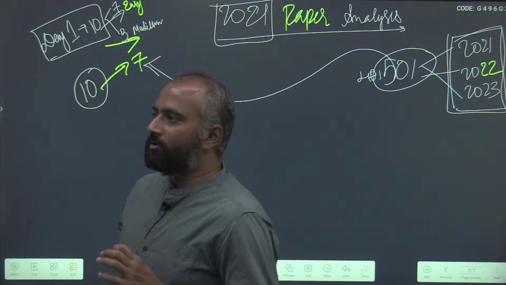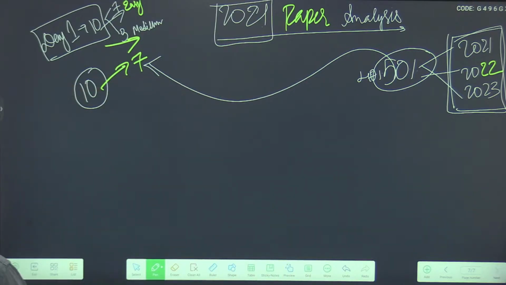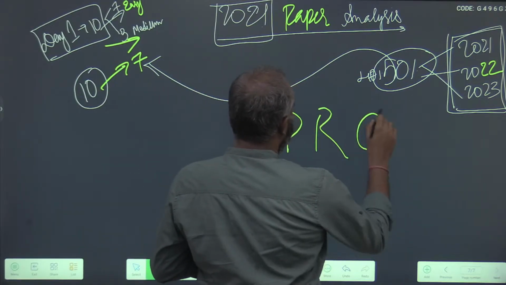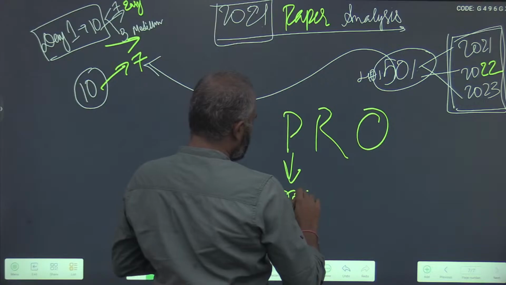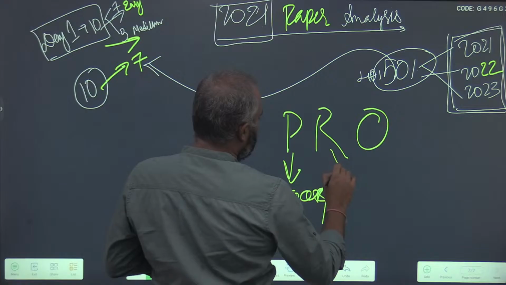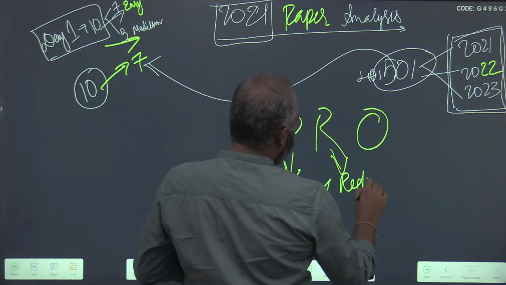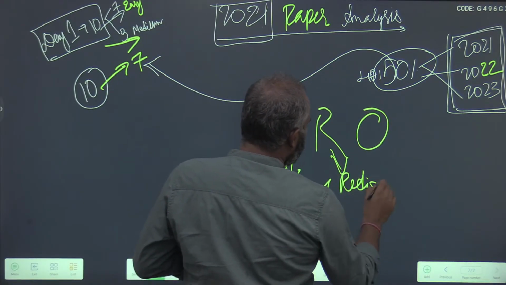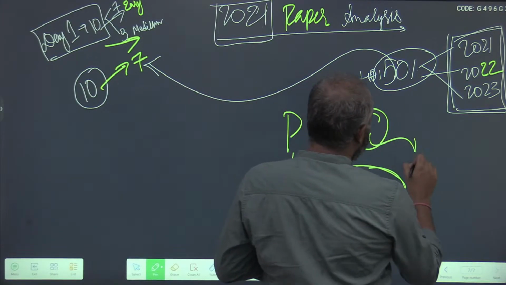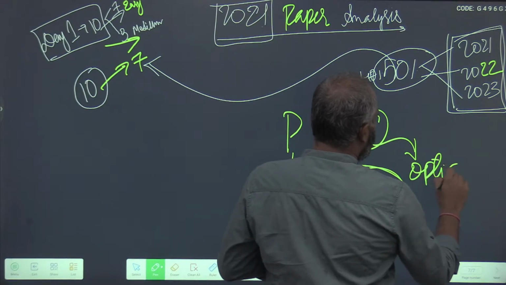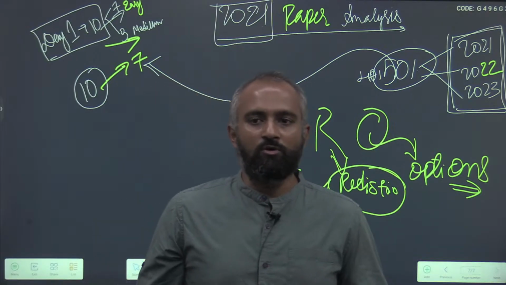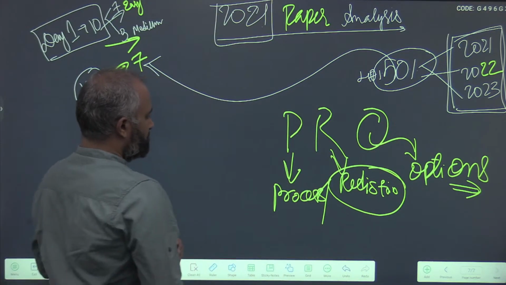All you need to solve such questions efficiently is, and we have discussed one approach too, the PRO approach, where P stands for understand the process, R stands for if you are stuck anywhere, redistribute the question or think of the question in different terms, and O stands for options. Your question will always be incomplete without referring to options.